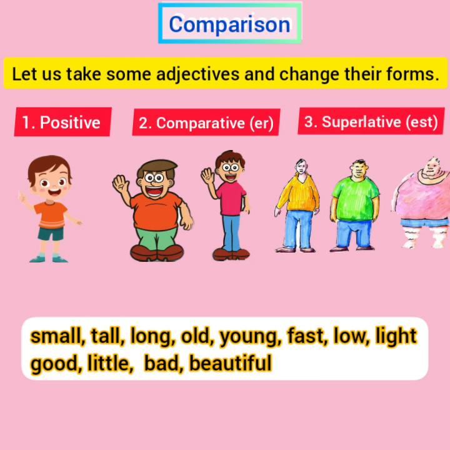Now, children, we will change these adjectives from their positive degree to comparative and superlative degree. When we change the adjectives to comparative degree, it will end in er, and when we change the positive degree to superlative degree, the adjective will end in est.